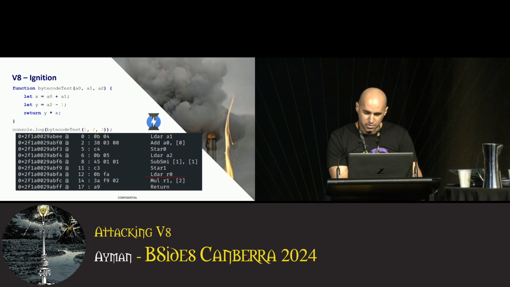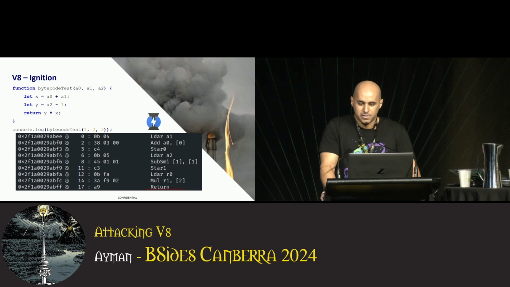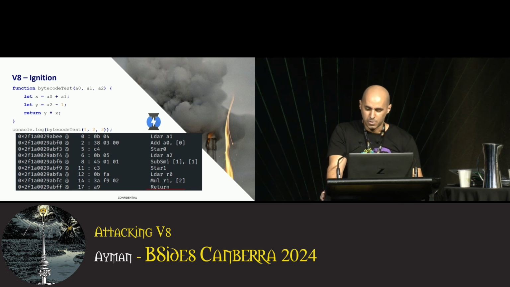Load register R0 in the accumulator register. Multiply the value stored in R1 times the value stored in the accumulator, storing the result in the accumulator, and finally return the value in the accumulator register. The takeaway here is that this is an internal virtual machine, a register-based VM inside V8, and Ignition is the interpreter that executes our JavaScript in the form of these bytecode instructions.